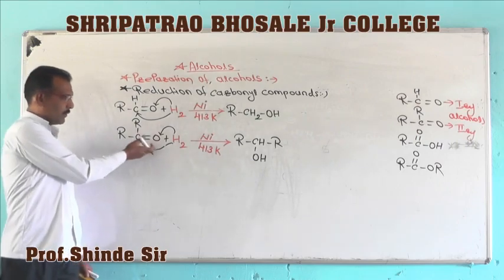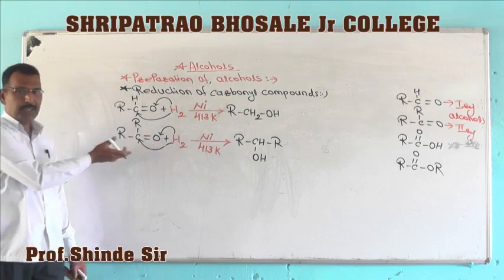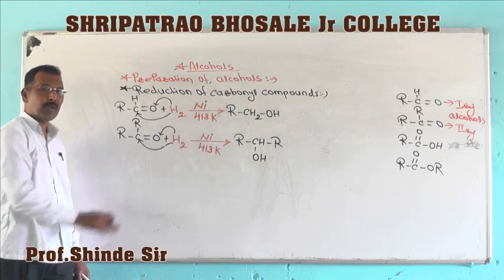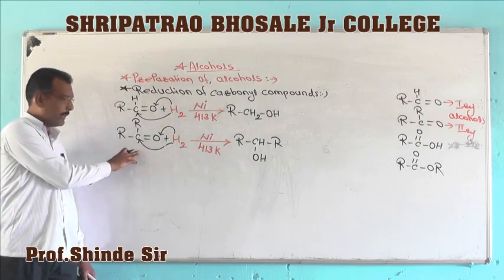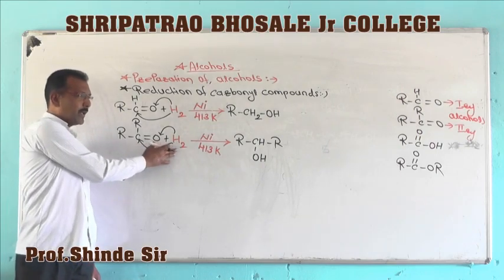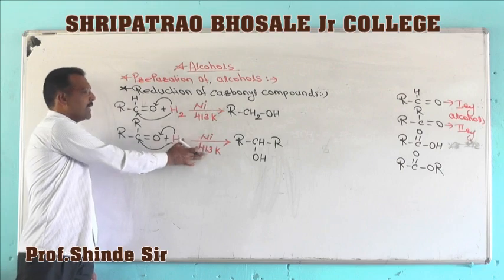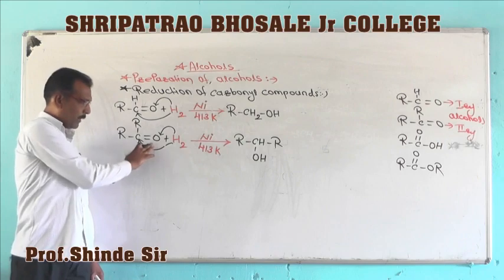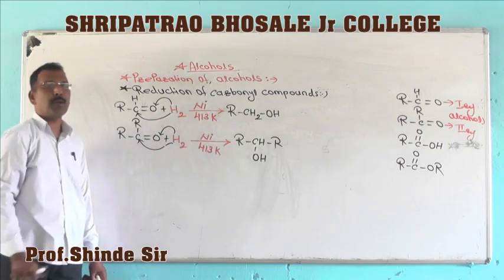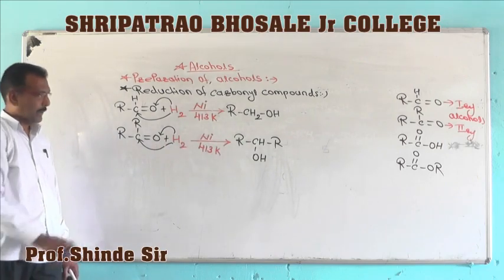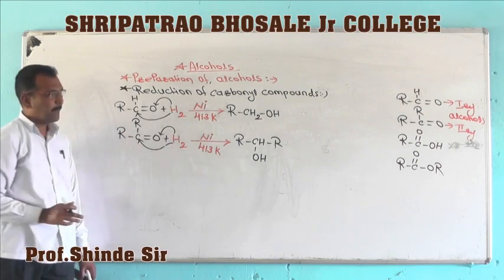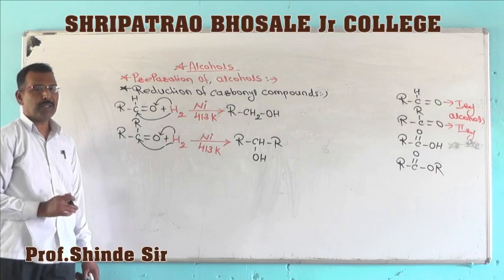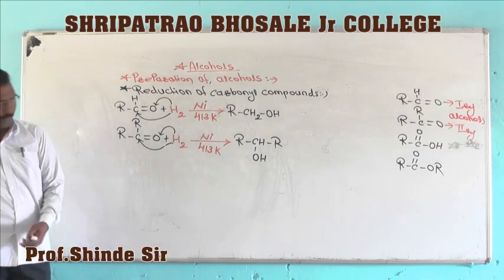For example, a question may be asked: how will you prepare propan-2-ol using propanone? When the mixture of propanone and hydrogen is passed over nickel catalyst at 413 Kelvin, it undergoes hydrogenation to form propan-2-ol. So this is catalytic reduction. Again, by using a reducing agent we can obtain these alcohols.